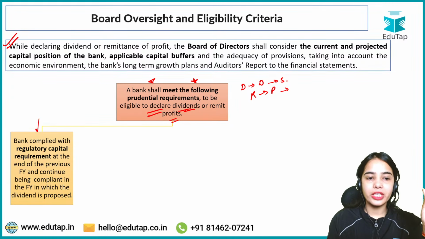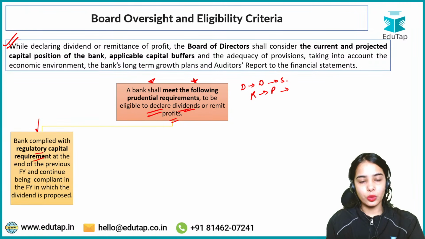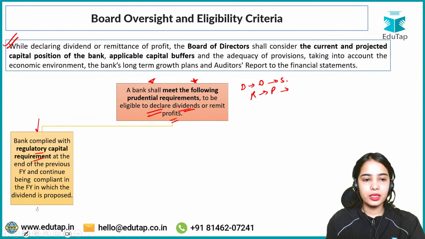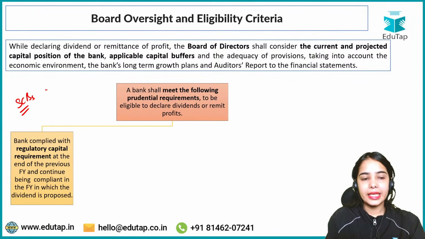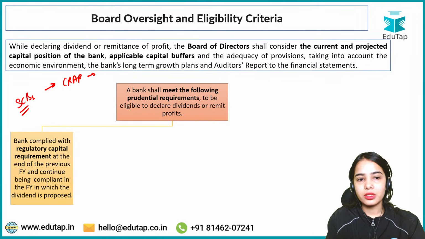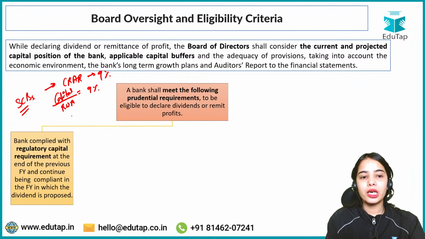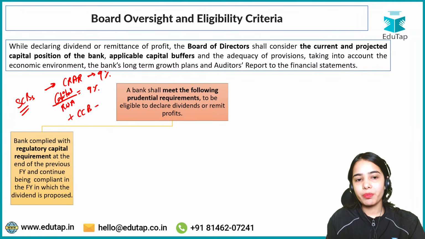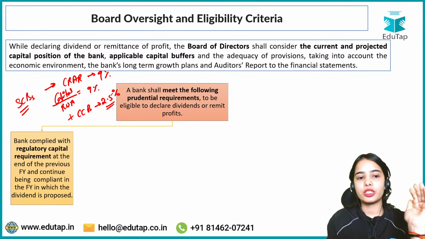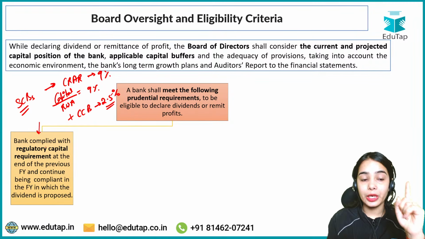The bank complied with regulatory capital requirement. As I have told you, the scheduled commercial banks have the minimum CRAR requirement of 9%. That means against the risk-weighted assets, against the risk-weighted loans, the bank has to maintain the capital of 9%. As well as there is the capital conservation buffer, the additional buffer that the bank has to maintain, which is 2.5%. So the bank complied with regulatory capital requirement at the end of the previous financial year.